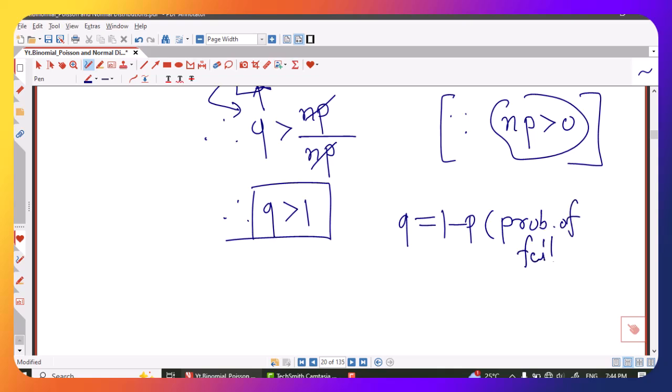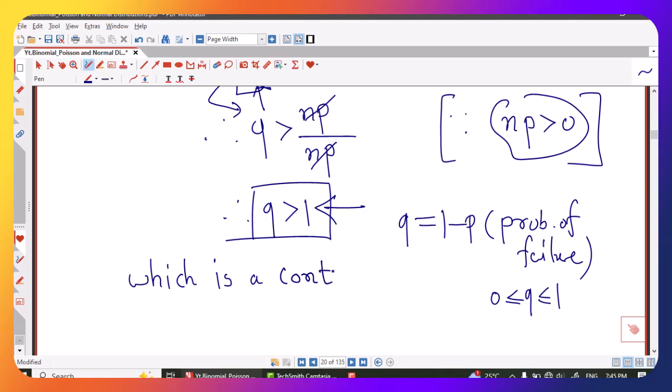And we know that value of probability is always in between 0 and 1, and here we find that probability of failure is greater than 1. So this is not correct. So we have a contradiction. And why do we obtain this contradiction?